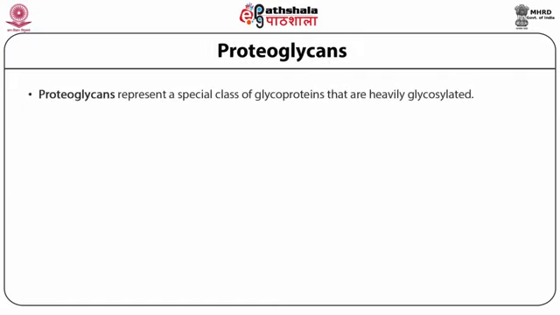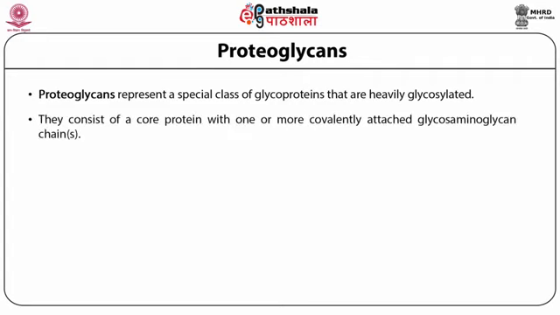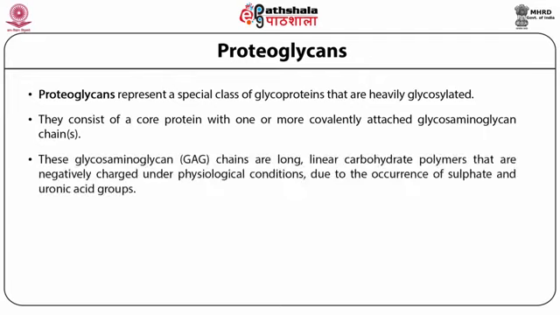Proteoglycans. Proteoglycans represent a special class of glycoproteins that are heavily glycosylated. They consist of a core protein with one or more covalently attached glycosaminoglycan chains. These glycosaminoglycan, generally known as GAG, chains are long, linear carbohydrate polymers that are negatively charged under physiological conditions due to the occurrence of sulfate and uronic acid groups.